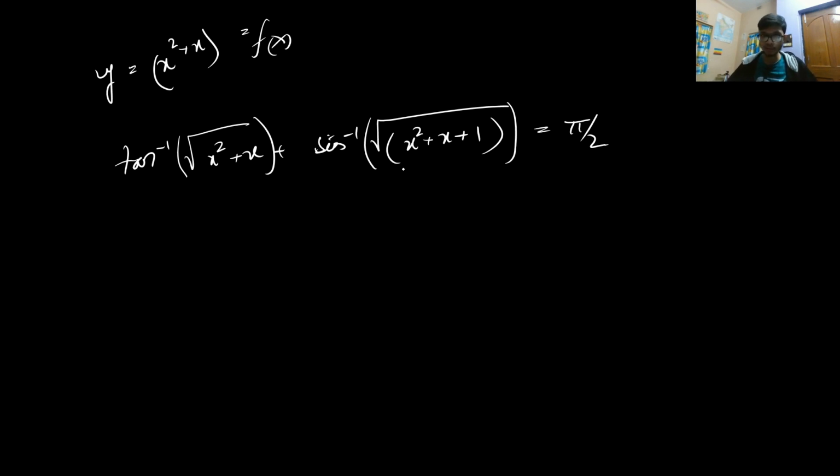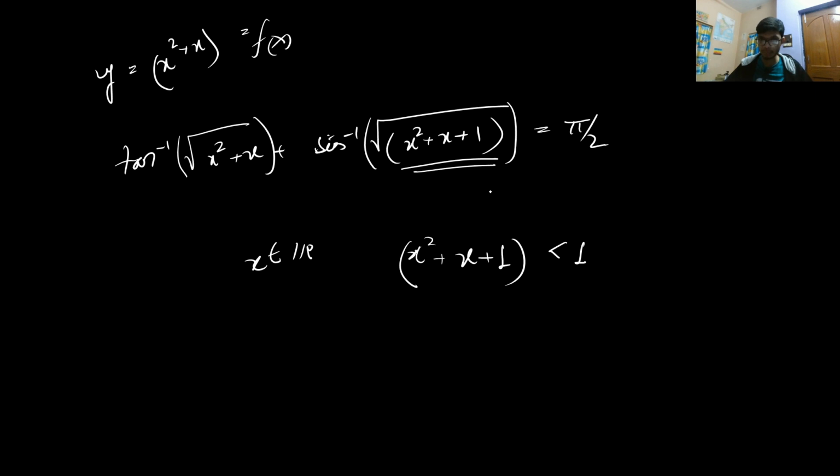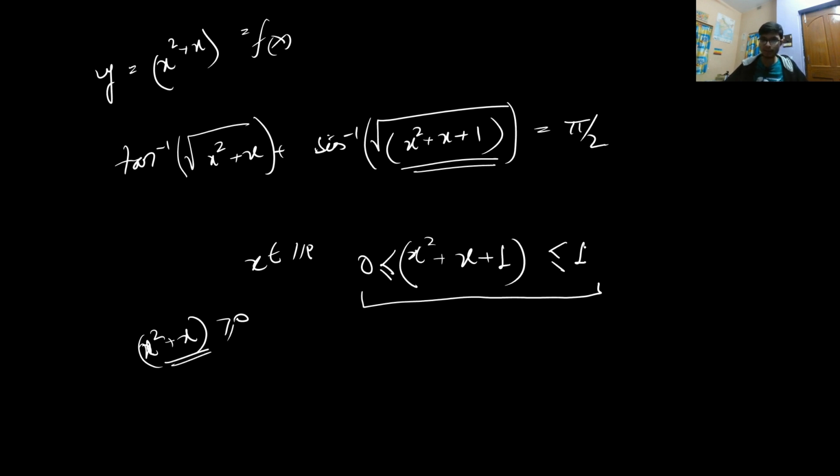That means, if you look at this particular value for x belonging to real numbers, x square is always a positive number, and x square plus x plus 1 must lie between 0 and 1, because it is also a square root function and a square root cannot take a negative value. That means this particular inside value will always lie between 0 and 1, both included. Similarly, x square plus x must be a positive number, and it must lie between 0 and 1.